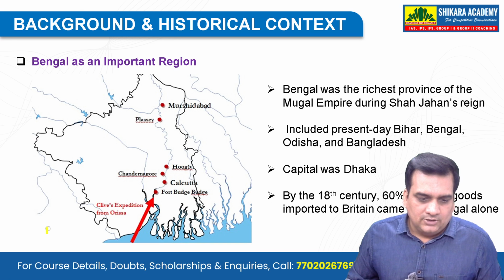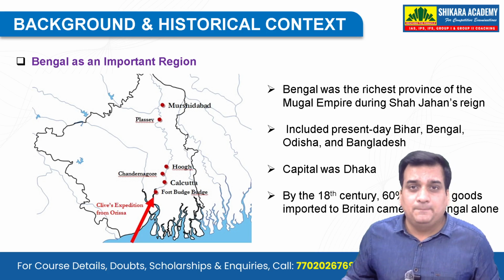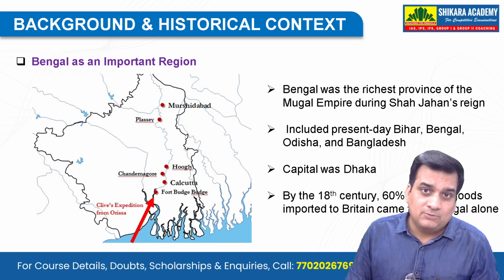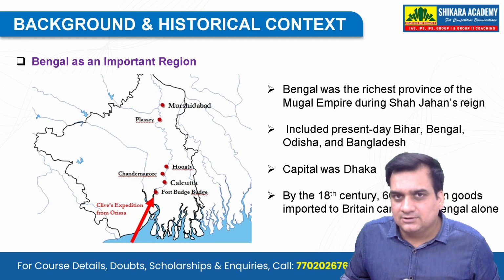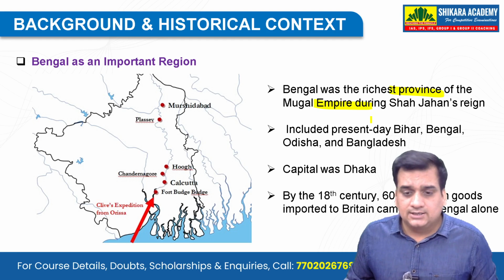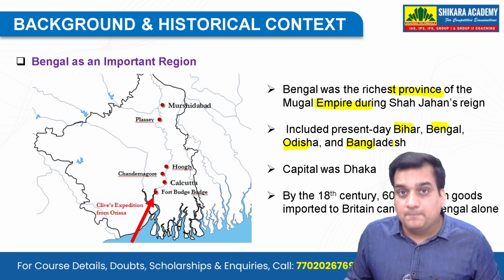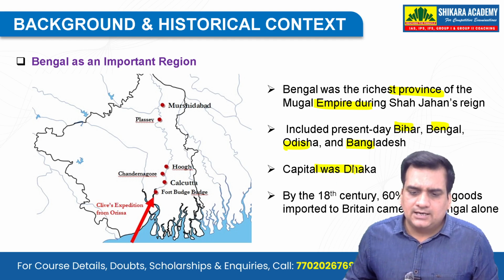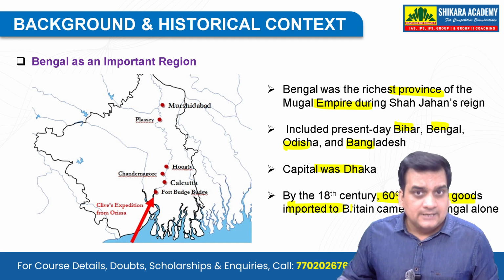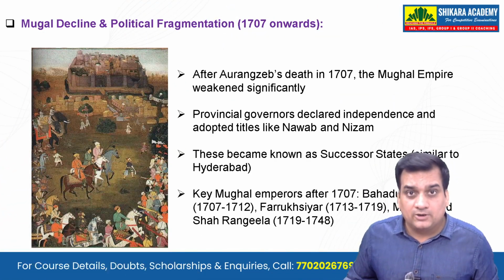And let's get started in detail about the Battle of Plassey. Now if you see the background, Bengal has been a very important region from the very beginning. And why is it so? You go back to the time of Magadha, you go back to the time of the Mahajanapadas, you have this region covered there. It was one of the richest provinces of the Mughal Empire during Shah Jahan's reign, and it included present-day Bihar, Bengal, Odisha, and obviously Bangladesh. The capital was Dhaka, and by the 18th century, this is a fact you should remember, 60% of Asian goods imported to Britain came from Bengal alone. Now that speaks about Bengal's importance.